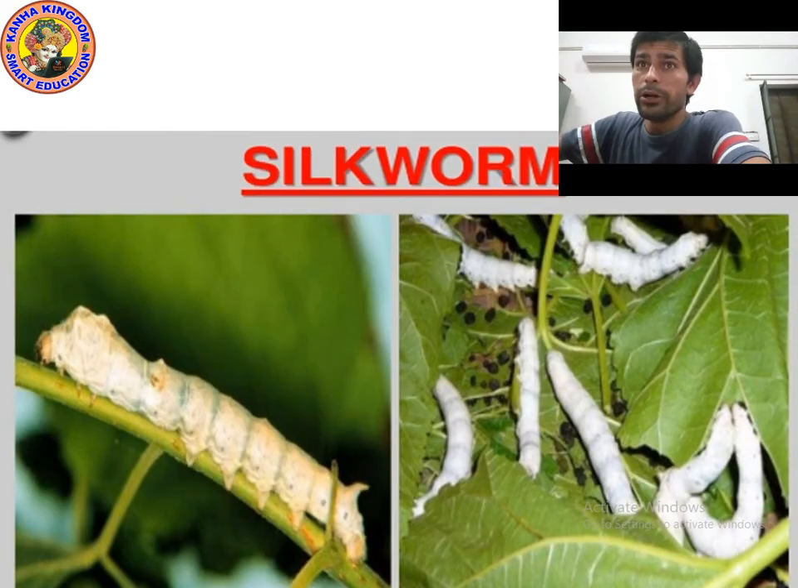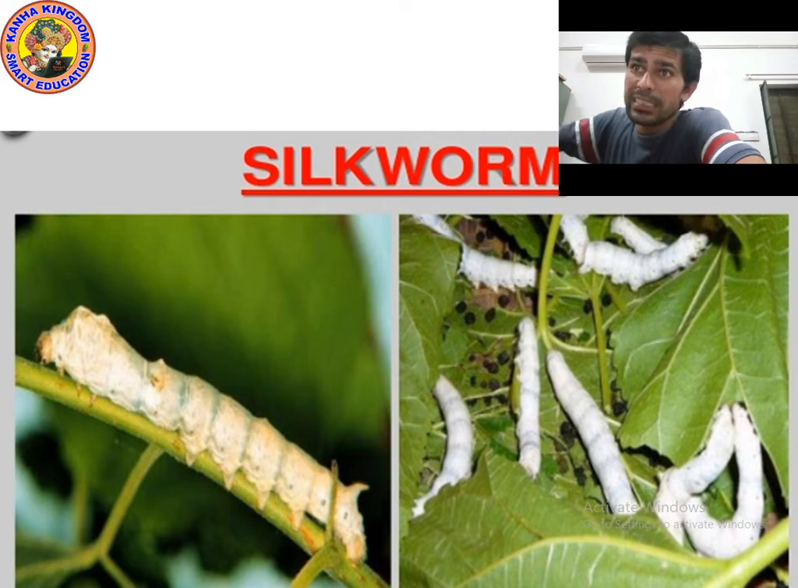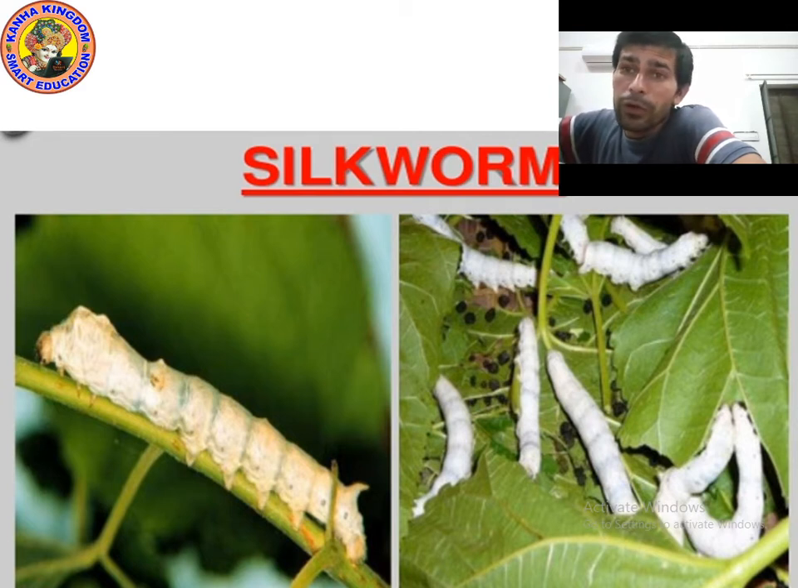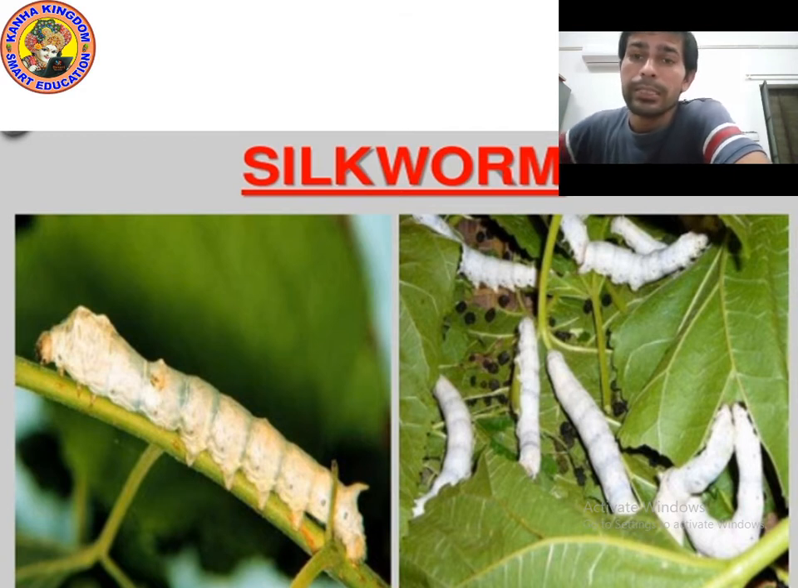Okay kids, look at the picture. What is this? Have you ever seen it? I think you might have studied about it in 4th, 5th, 6th class. This is a silkworm. And what is its use? It is used to make silk. Yes, silkworm is used to make silk.